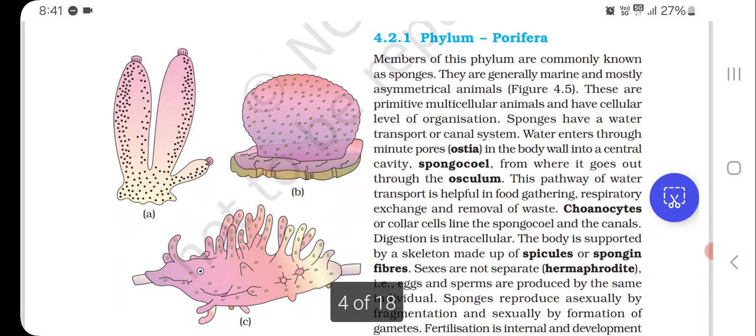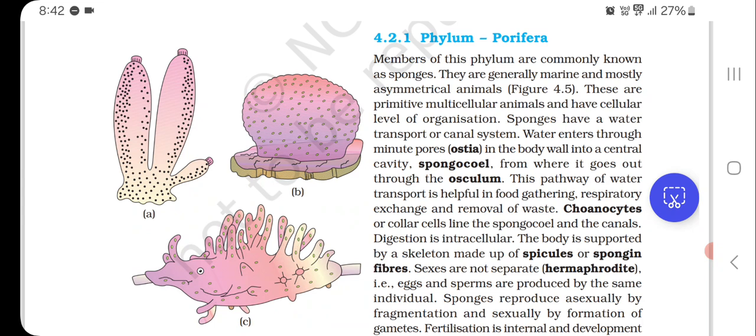So the first phylum is phylum Porifera. Members of this phylum are commonly known as sponges. They are generally marine and mostly asymmetrical animals. These are primitive multicellular animals and have cellular level of organization. Sponges have a water transport or canal system.